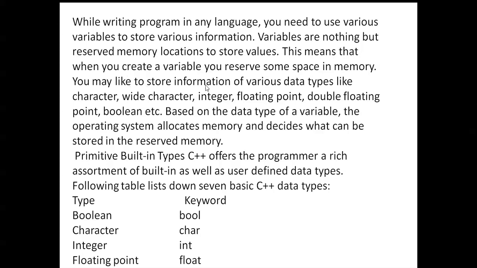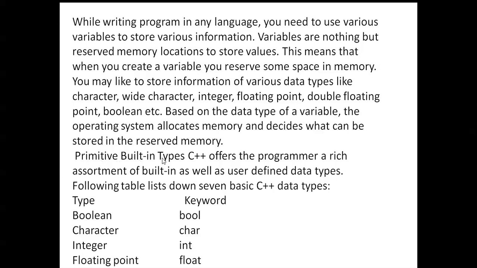You may like to store information of various data types like characters, wide characters, integer, floating point, double floating point, boolean. Based on the data type of the variable, the operating system allocates memory and decides what can be stored in the reserved memory.